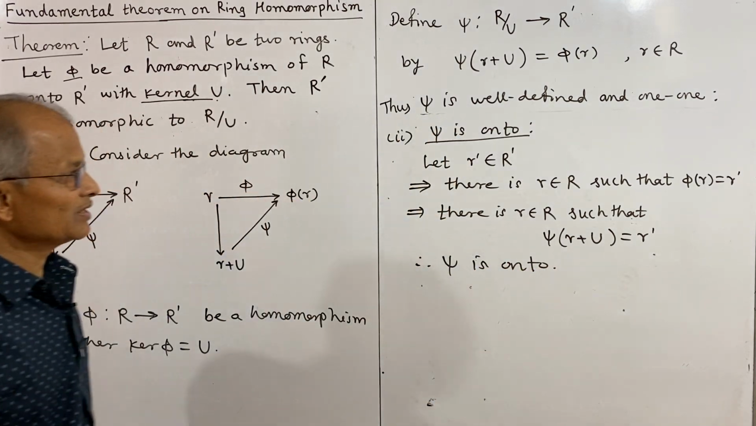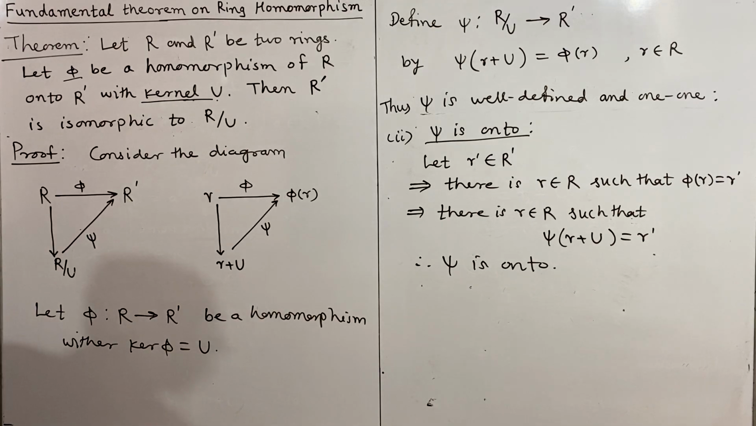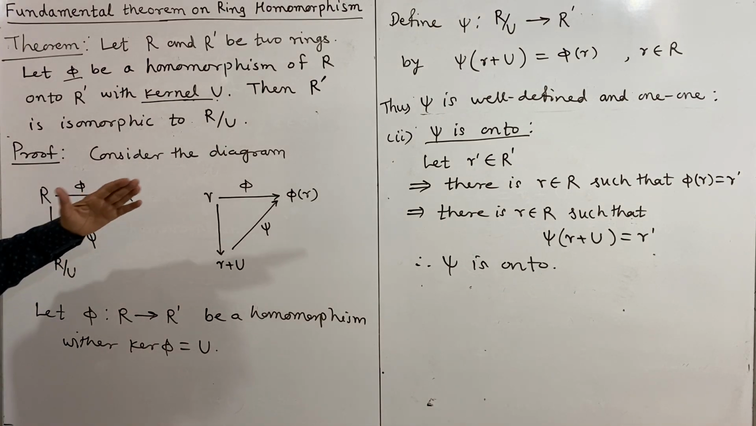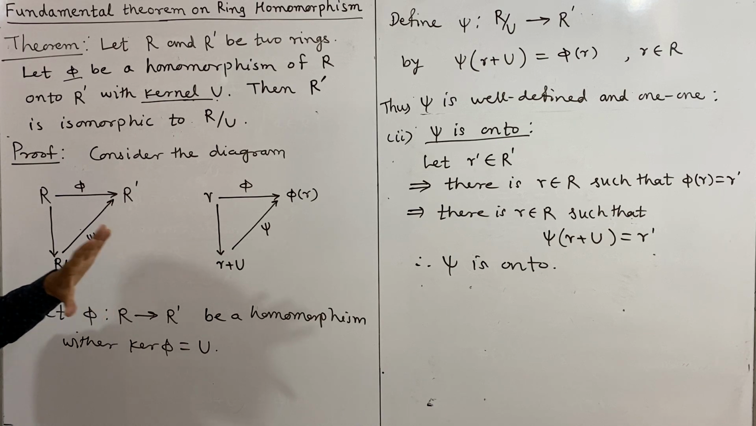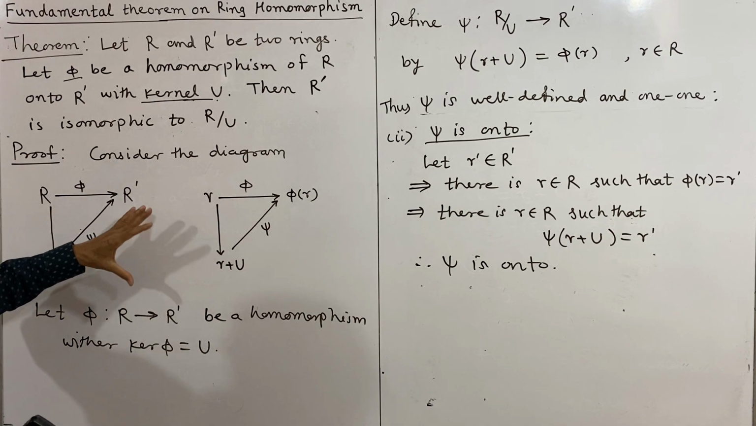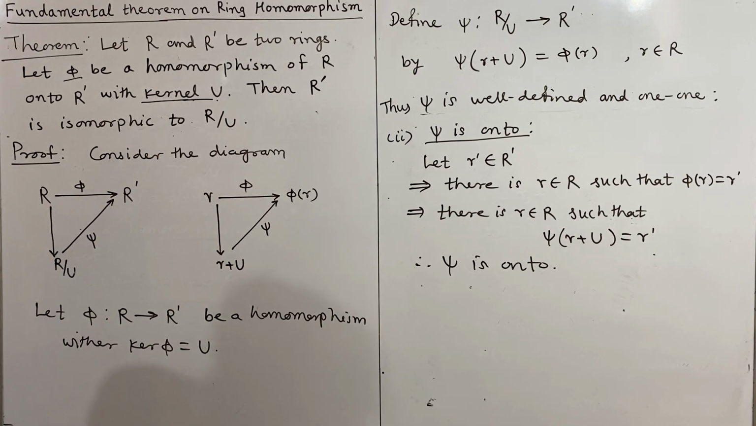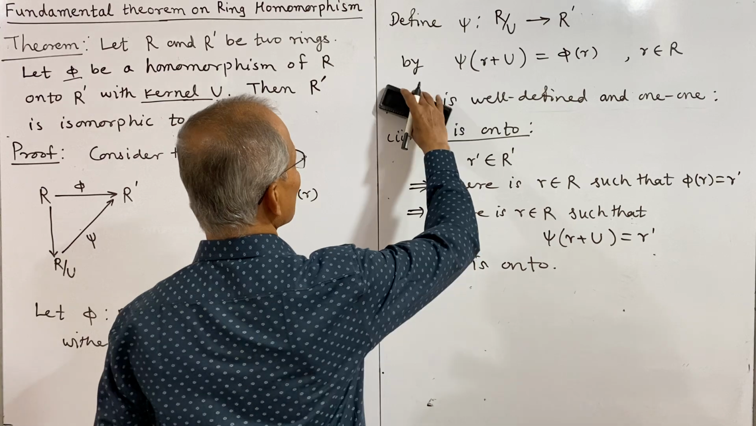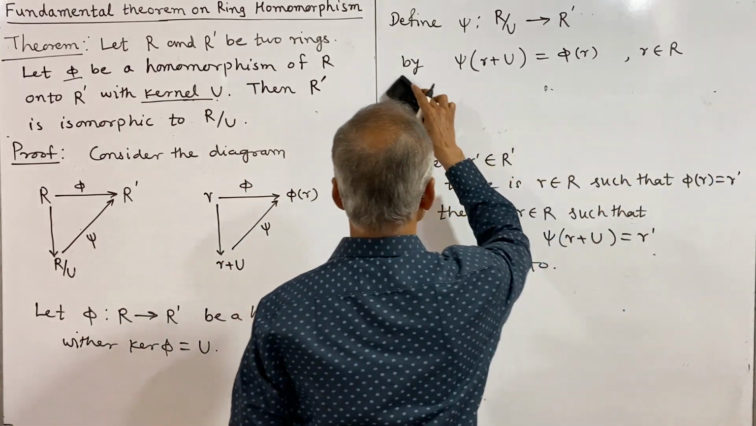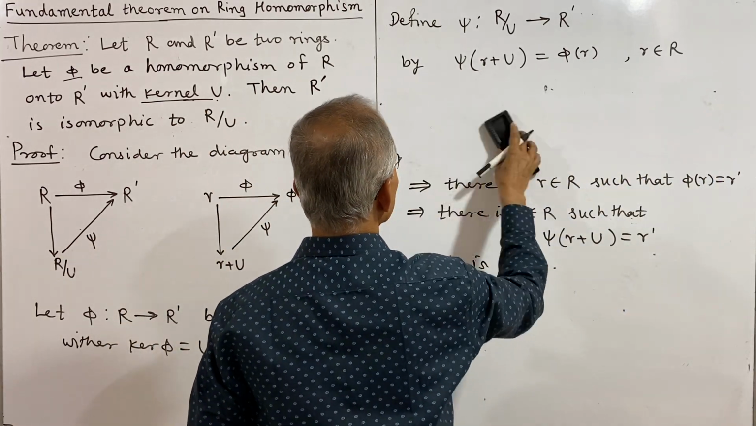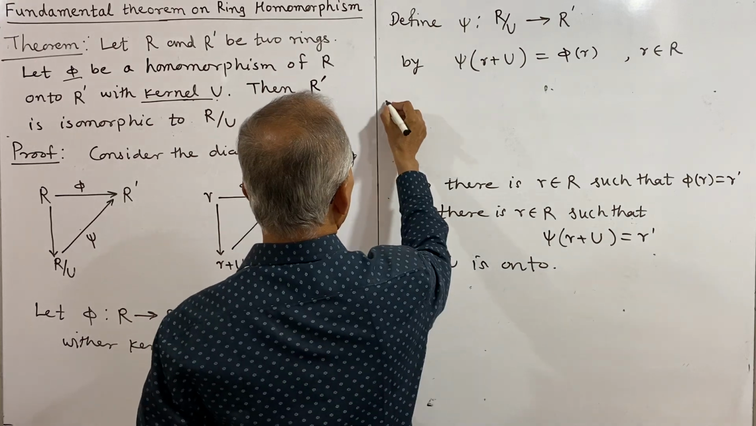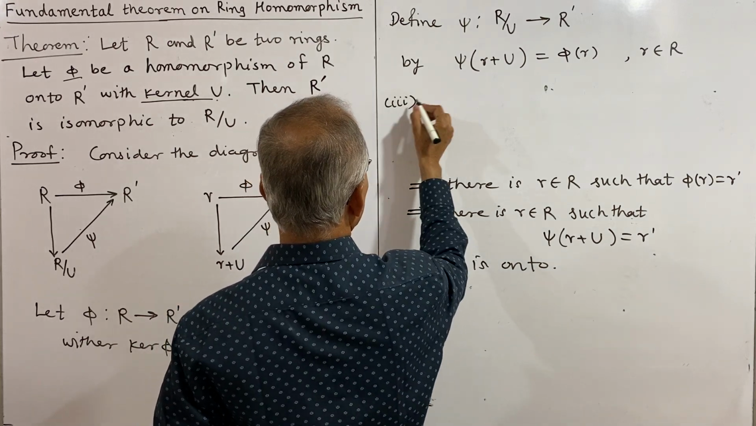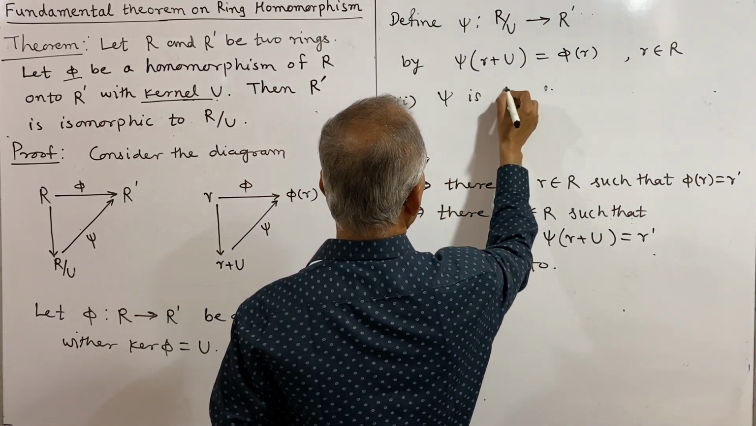Now the only thing remaining to prove is that psi is a homomorphism, and then it becomes an isomorphism, since a one-one onto homomorphism is an isomorphism. So further we shall prove psi is a homomorphism, and that is our third result.